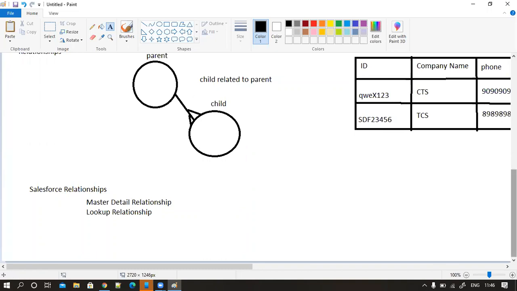Okay, now let's come to our business. See, in our project, we have a transaction. Do you know why we are using transaction?